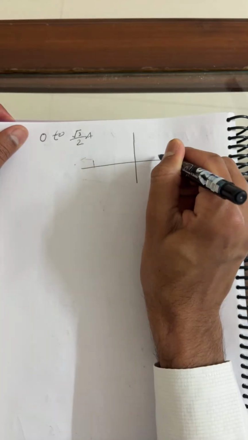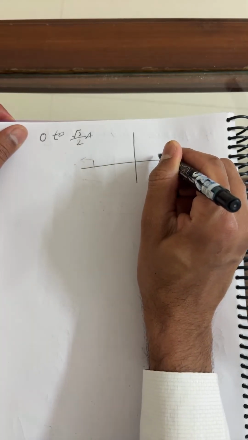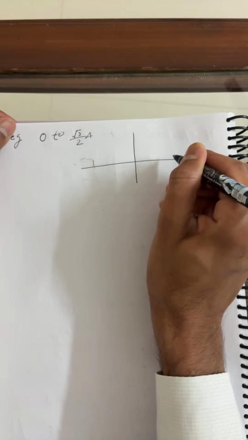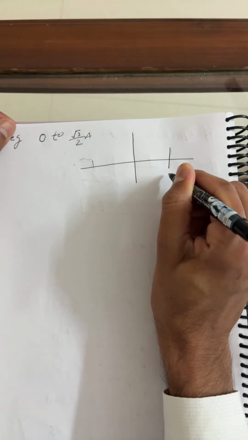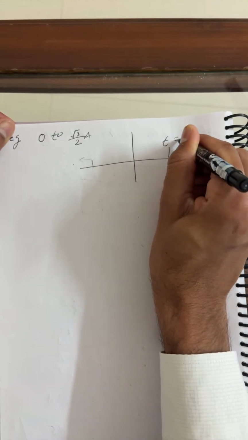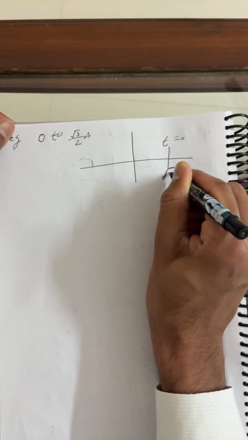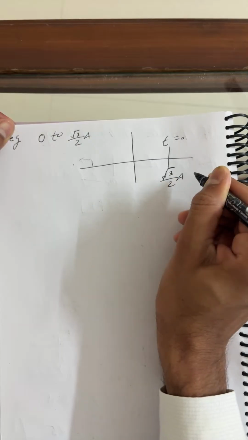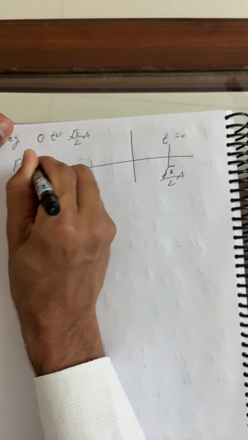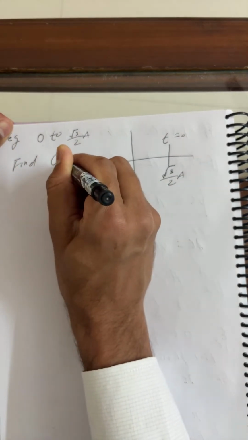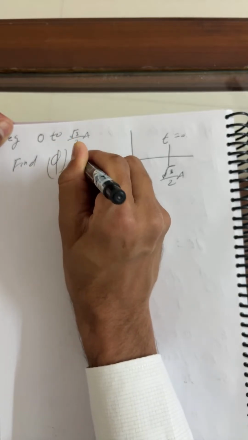Now, what is the position at time zero? Time remains zero. This is root 3 by 2a, what's the amplitude? Root 3 by 2a. Find the phase angle. Find the phase angle. Okay, someone already answered. Okay, very good. Yes.